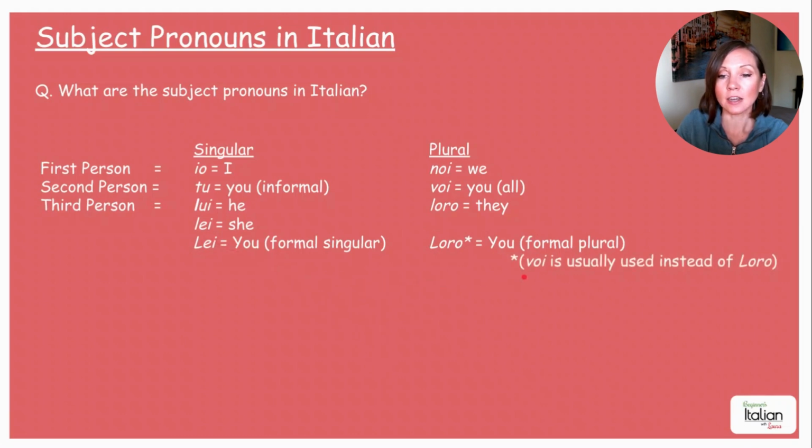Okay, but voi is usually used instead of Loro in everyday speaking. So you're not really going to be using Loro unless you're in the formal, unless you're studying this for business purposes or in like university or something like that, where you have to write a lot of formal language. Okay, so in everyday language, you're basically going to be using voi for the plural you.